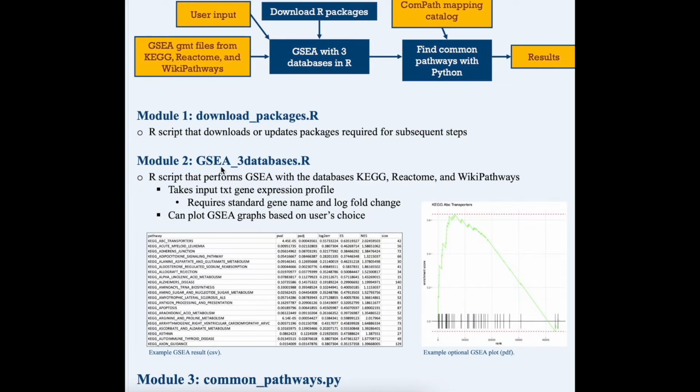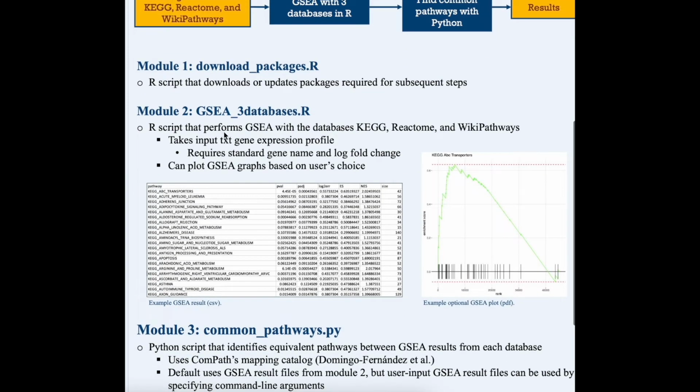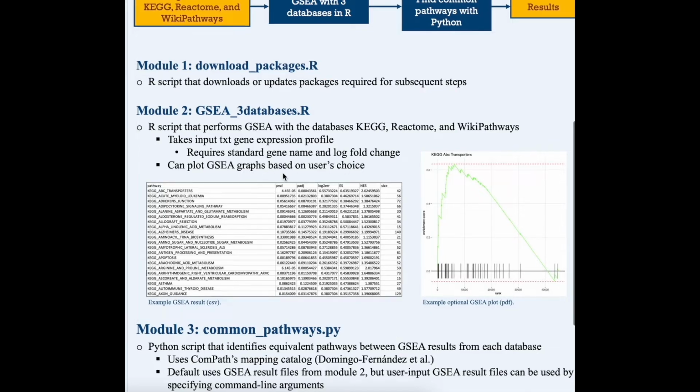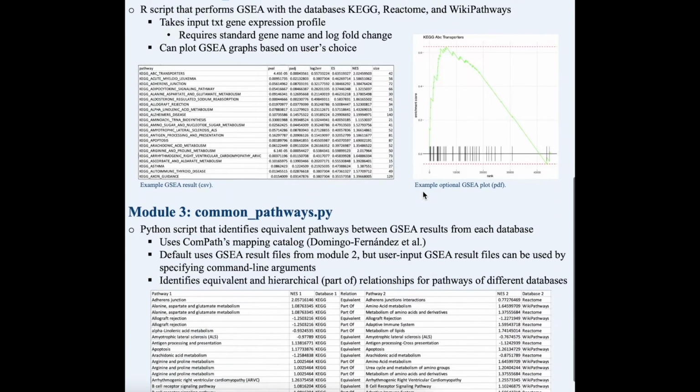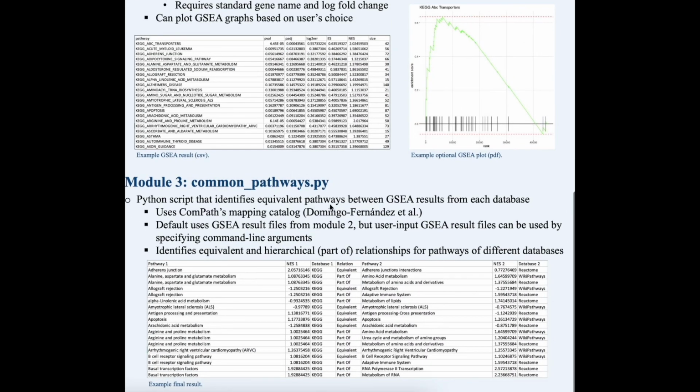Super3Path has 3 modules. The first is an R script that downloads or updates packages required for subsequent steps. The second module is an R script that performs GSEA with the databases KEGG, Reactome, and WikiPathways. It takes an input.txt gene expression profile with columns for standard gene name and a rankable value, such as log2 fold change. It will output GSEA results to be used by the next step, and it can plot GSEA graphs based on user choice.